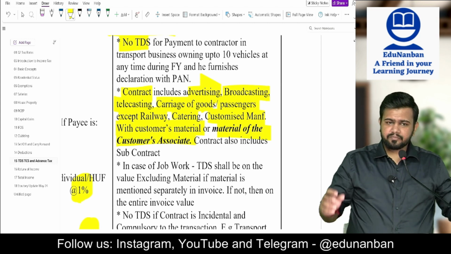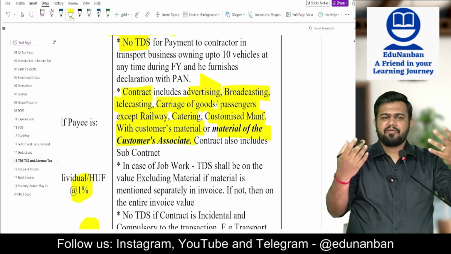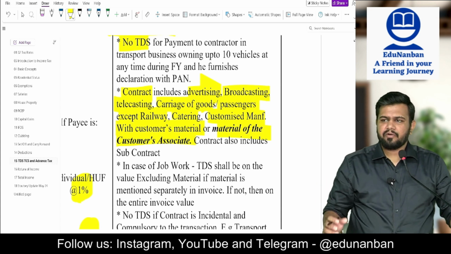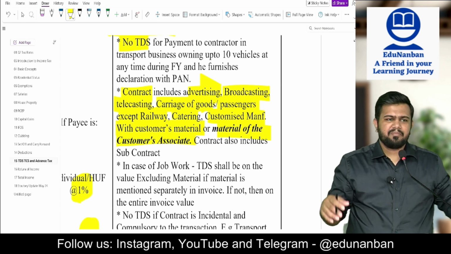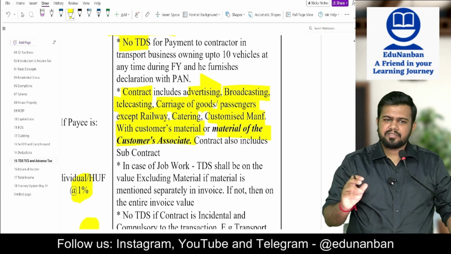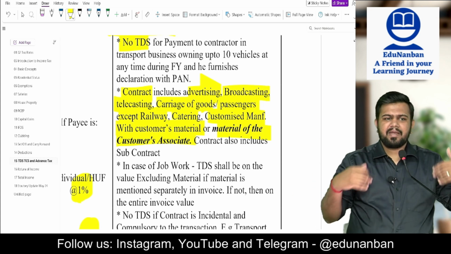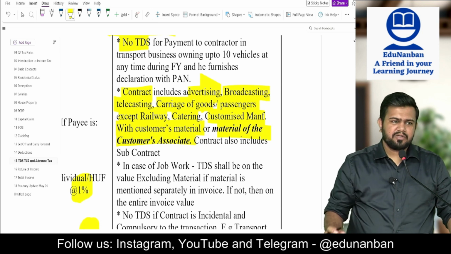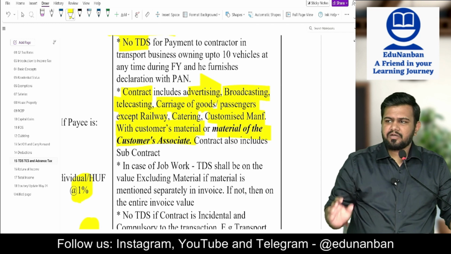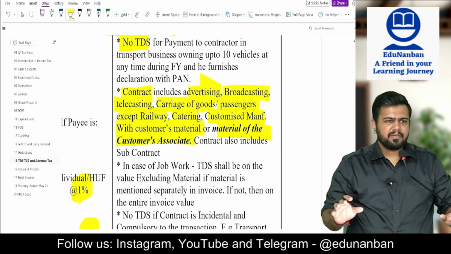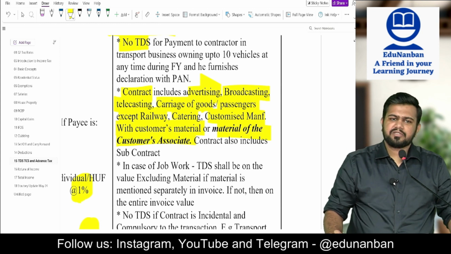For example, you are giving me gold, I am making gold jewelry out of that gold and I am giving you the jewelry. This is called job work. You are giving me cement and all the construction material, I am constructing a building for you and I am giving you the building. This is called job work. You are giving me clothes, I am dyeing them and giving you the dyed clothes back. Or I am stitching and giving you ready-made material. This is job work. It means getting some material from you, doing the process and returning the finished goods.